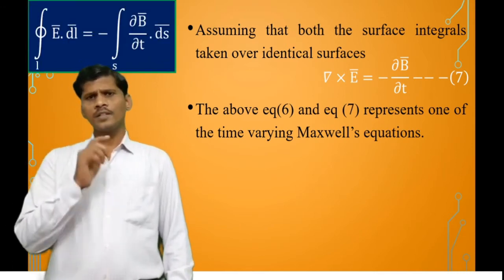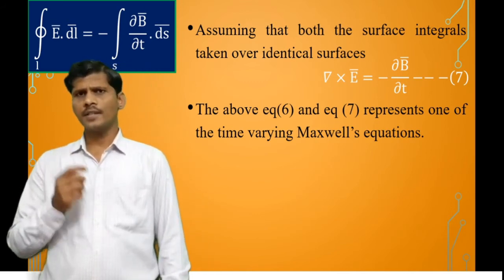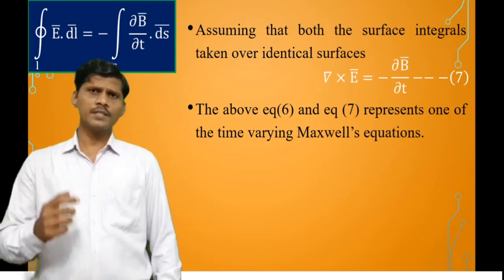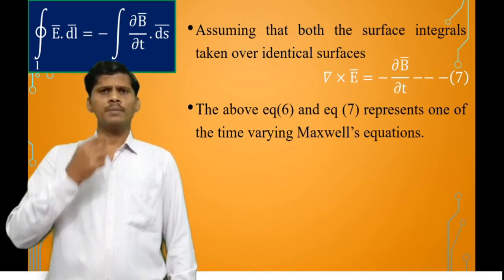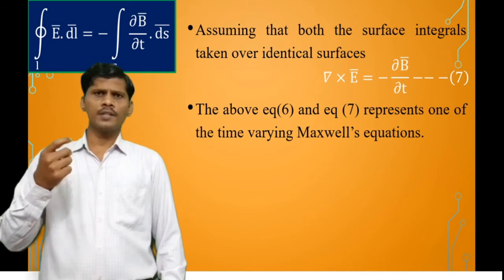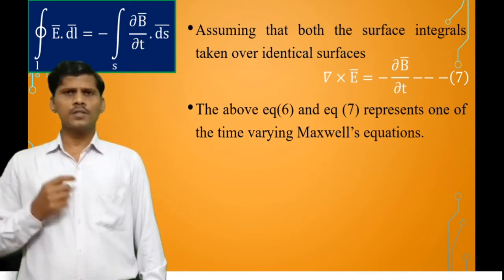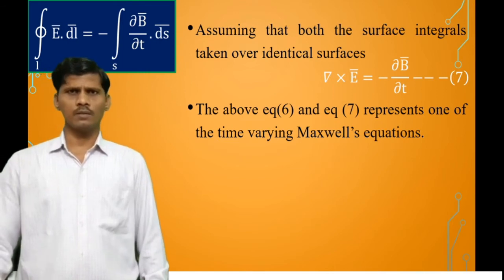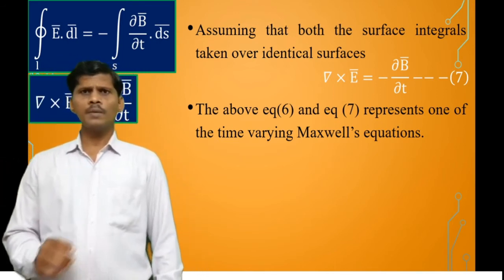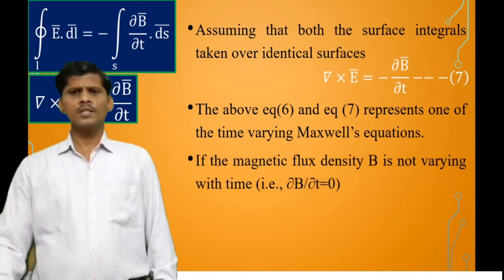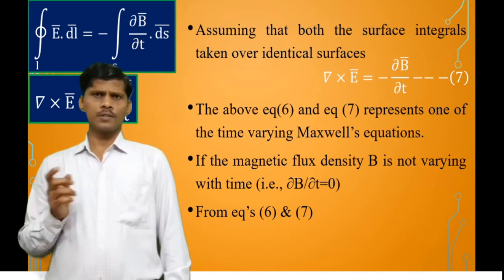So now here, in this integral form and differential form, the magnetic flux density is varying sinusoidally with respect to time. That is the time varying integral form of the Maxwell equation and the time varying differential form of the Maxwell equation. If the magnetic flux density is not varying with respect to time, that is dou B bar by dou t is equal to 0, what is the resultant expression? Closed line integral of E bar dot dl bar is equal to 0.